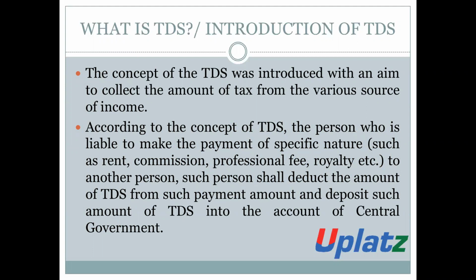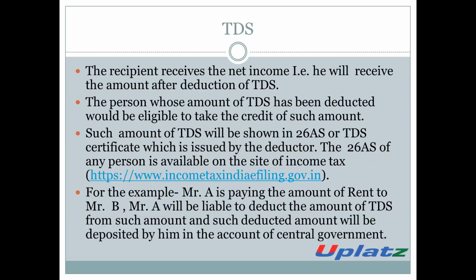According to the concept of TDS, the person who is liable to make a payment to any other person shall deduct the amount of TDS from such payment, and the amount which arises after deduction of TDS will be paid by such person to the recipient, and the amount of TDS which is deducted by him will be credited in the account of the central government too.